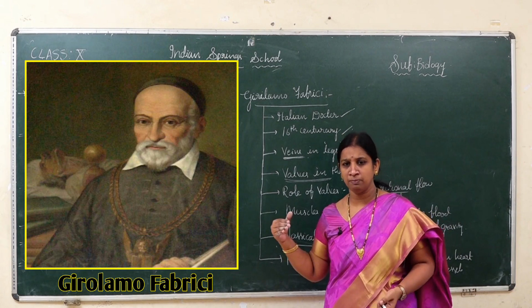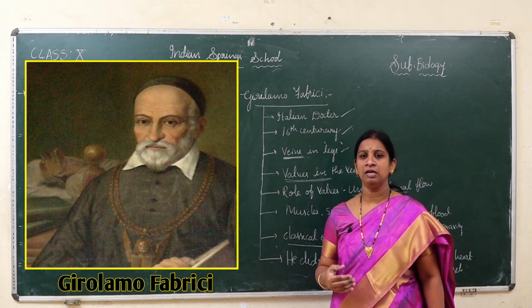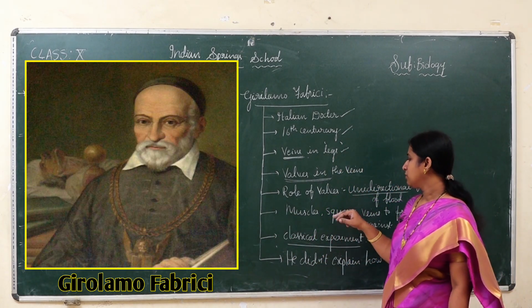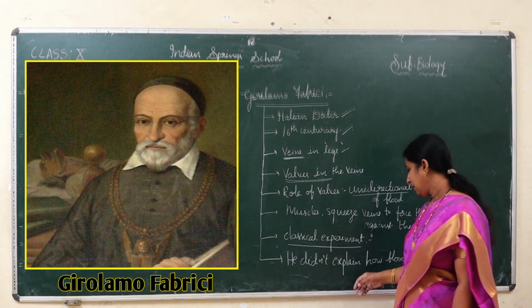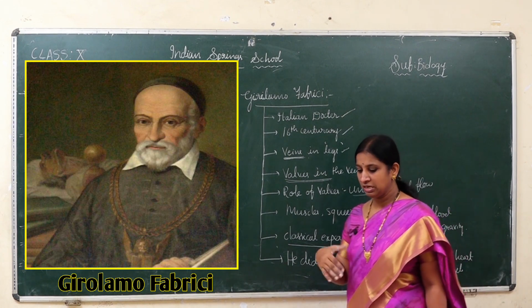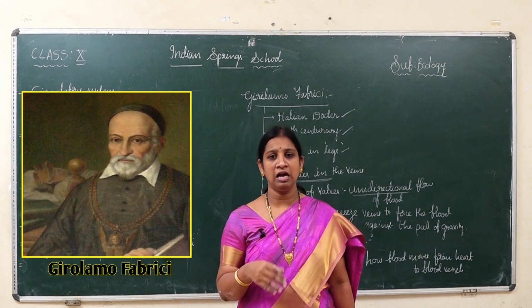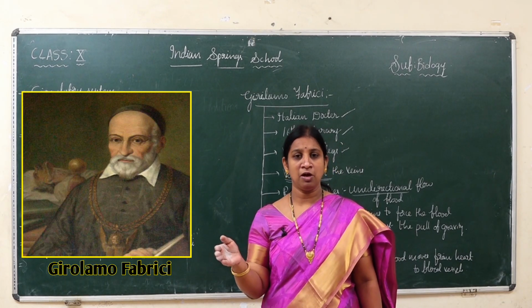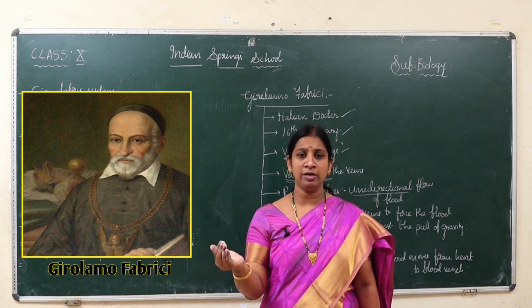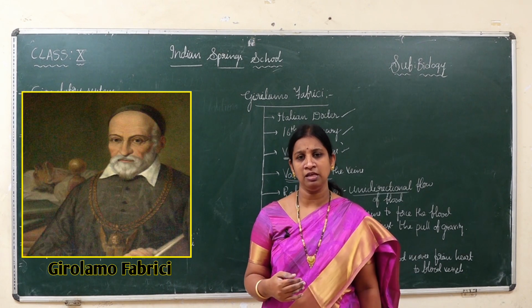Because of that force, the blood is pushed in the upward direction. This was noticed by Girolamo Fabrici, but unfortunately he was unable to explain how, from the heart, the blood vessels carry the blood towards the body parts and how blood from the body parts returns to the heart.